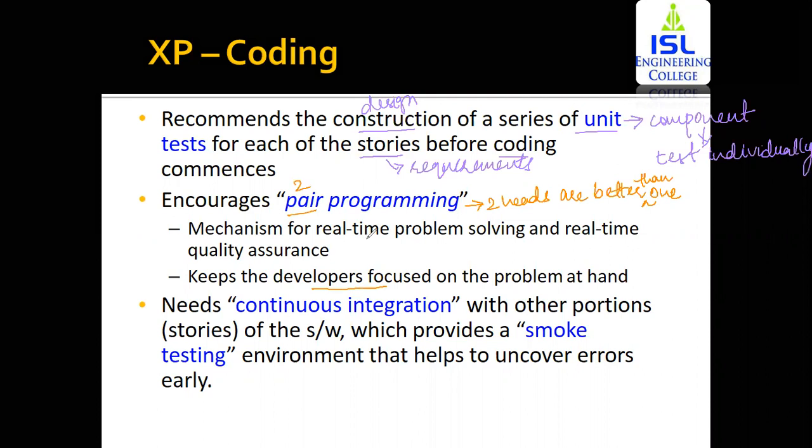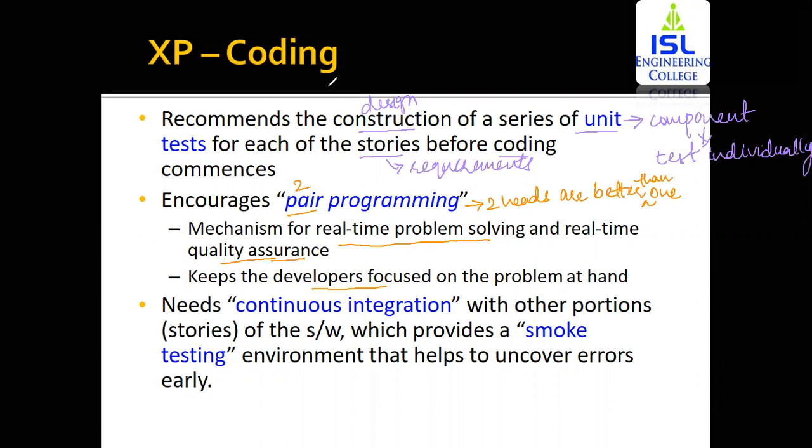And it also encourages real-time problem solving and real-time quality assurance, because as you've got two programmers, if suppose one is doing the embedding of the features within the software, the other is going to test it by making use of a real-time scenario. So when two people are there, it is going to be very good for the project because it is going to help within the problem solving and also ensure that the best quality software is being developed.